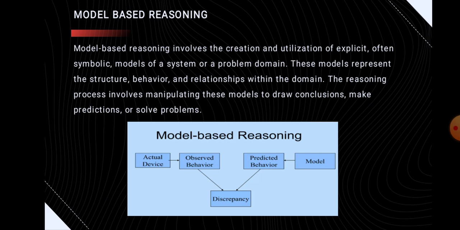Model-based reasoning mainly involves the creation and utilization of explicit, often symbolic models of a system or problem domain. These models represent the structure, behavior, and relationships within the domain. The reasoning process involves manipulating these models to draw conclusions, make predictions, or solve problems. And here is a figure of model-based reasoning.